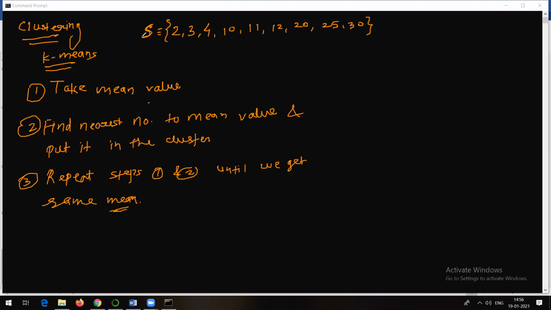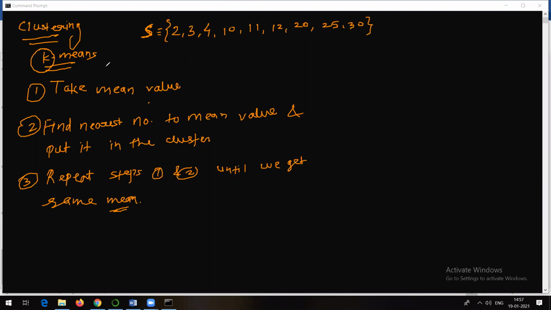Now the first step is, I want to divide this data into clusters. Into how many clusters can this data be divided? I do not know that. So initially I will take any random value of k. This k value I will decide randomly.